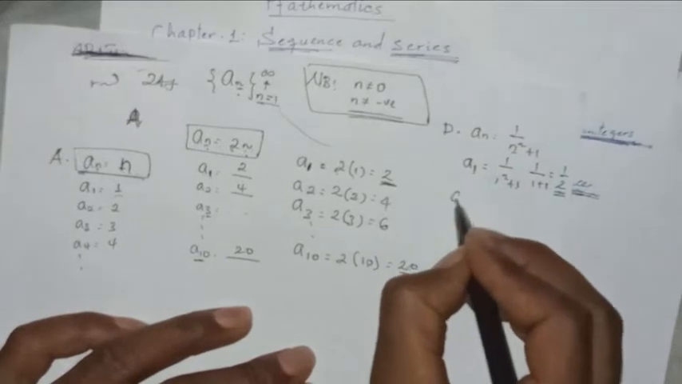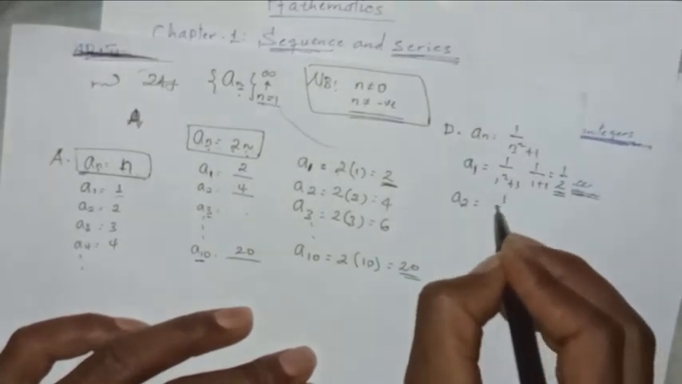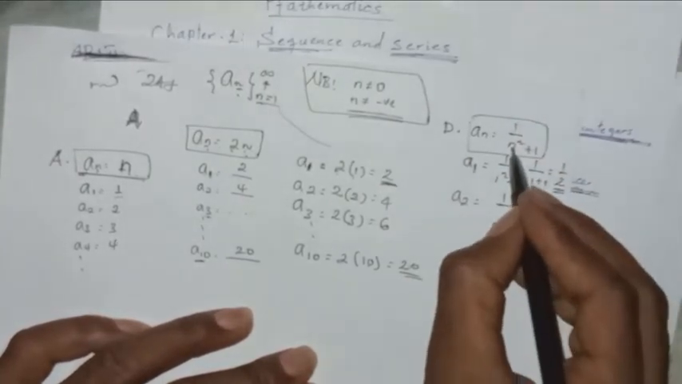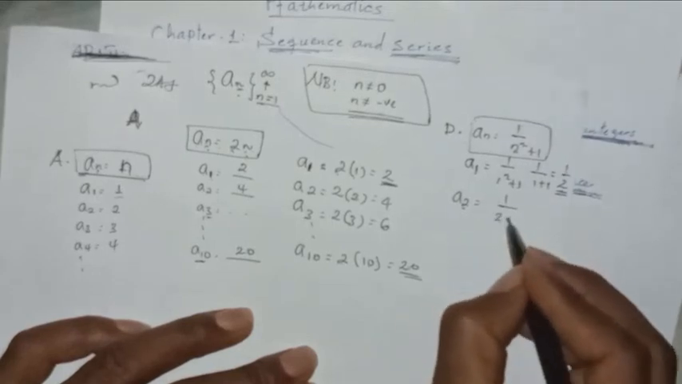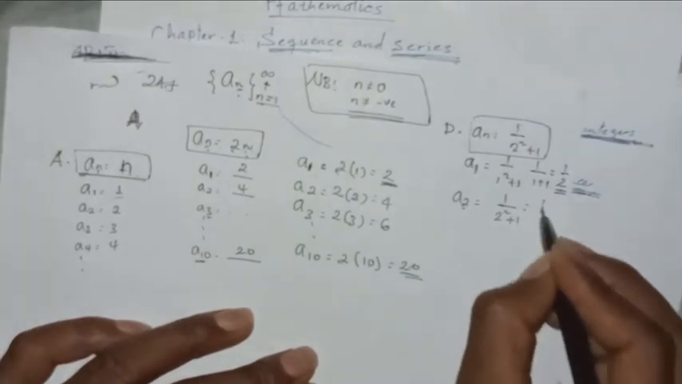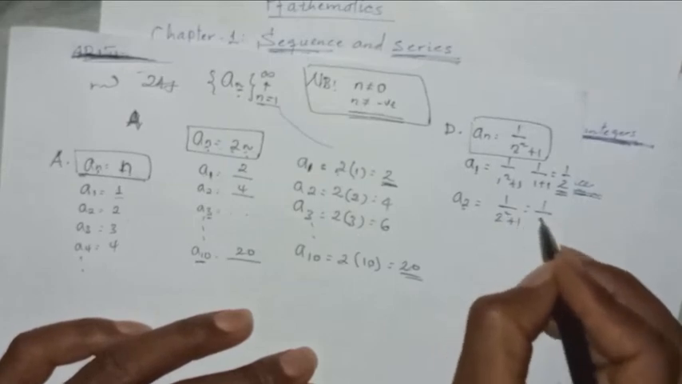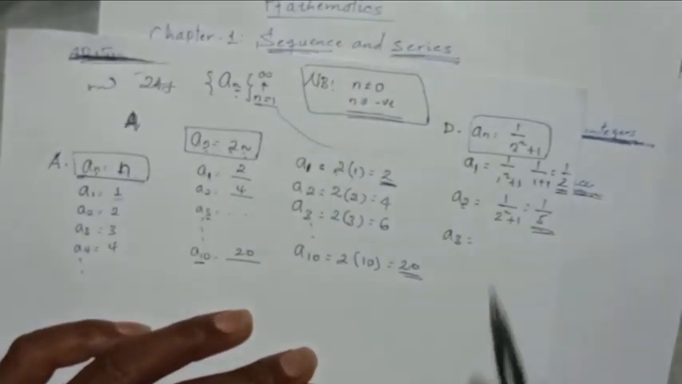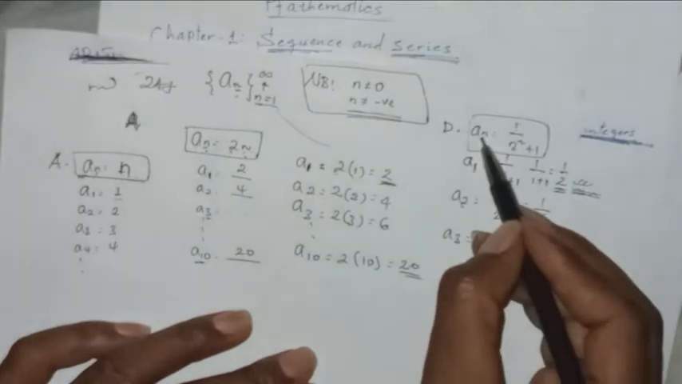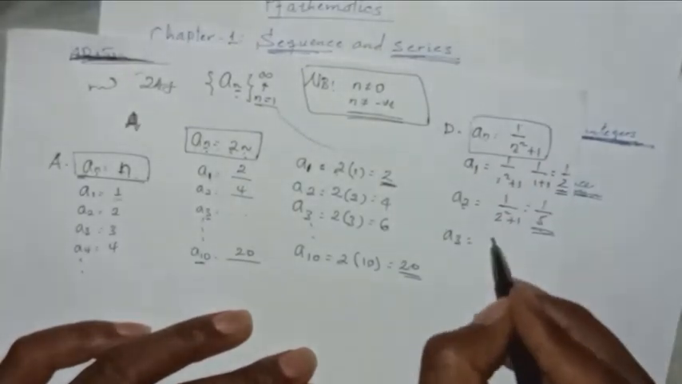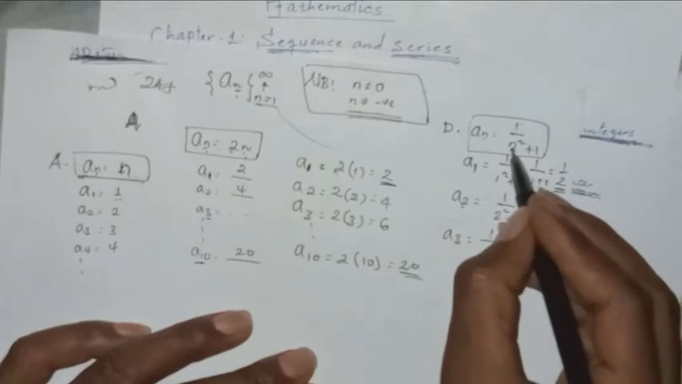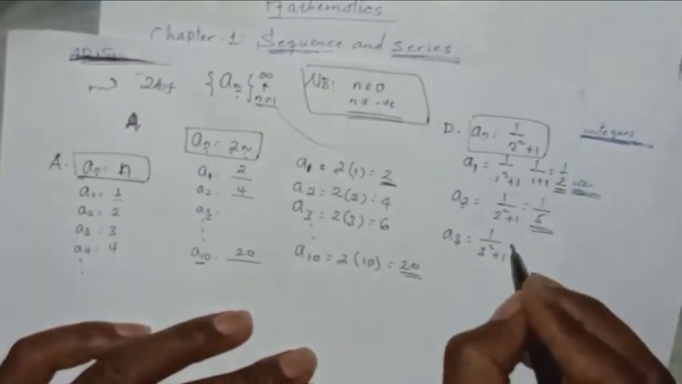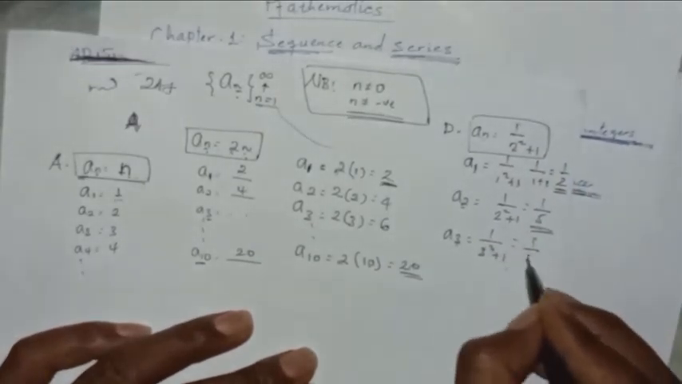What about A2? A2 is equals to 1 over n square plus 1. 1 over, what is value of n? This one, 2. 2 square plus 1 equals to 1 over 2 square means 4 plus 1, 5. A3: 1 is constant, 1 over n square, what is value of n? n is 3 square plus 1 equals to 1 over, this is 9, 1, 10.